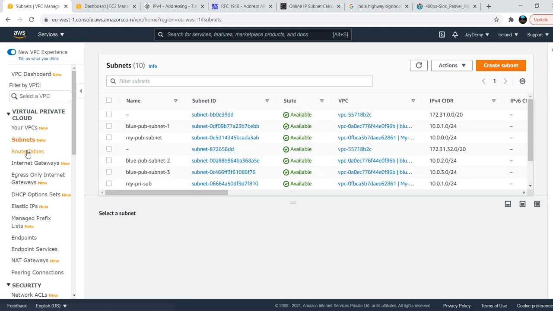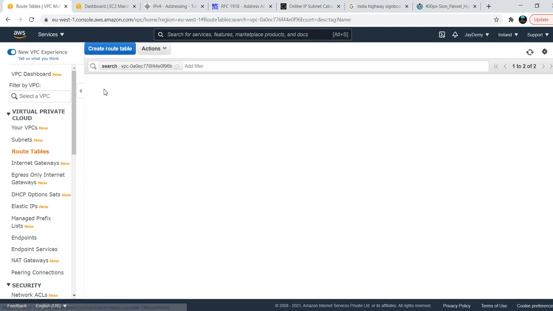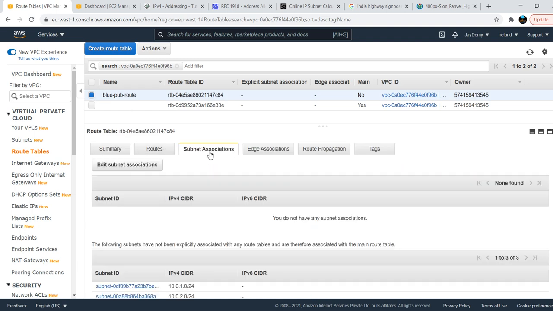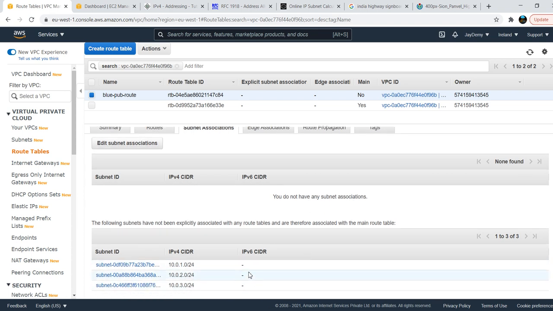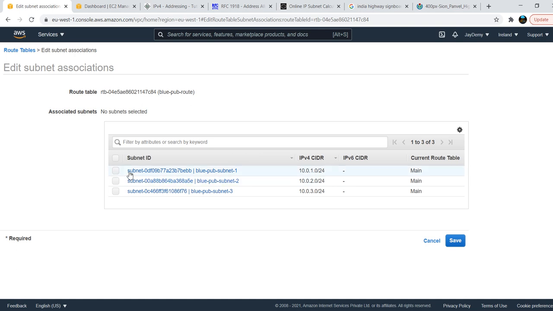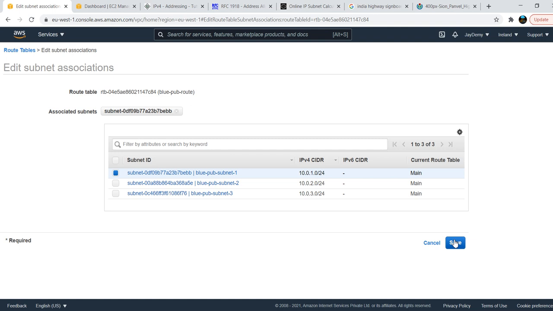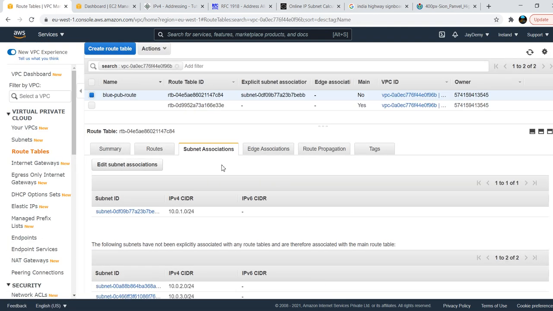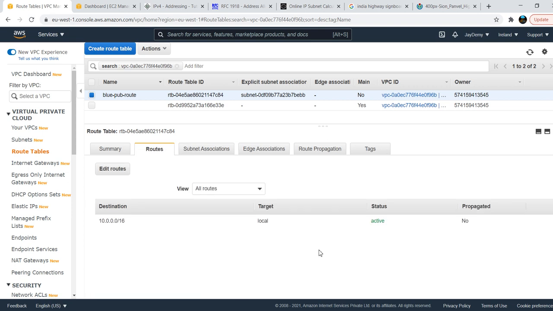You can associate this routing table from here or from the subnets itself. The best idea is to come here, choose this routing table, and go to the subnet association, where you choose which subnet you want to associate it with. I have three subnets available, but none is associated with this routing table. So edit subnet association and choose the public subnet which I have created. Just save it.